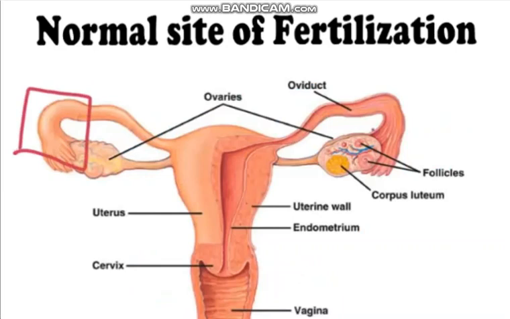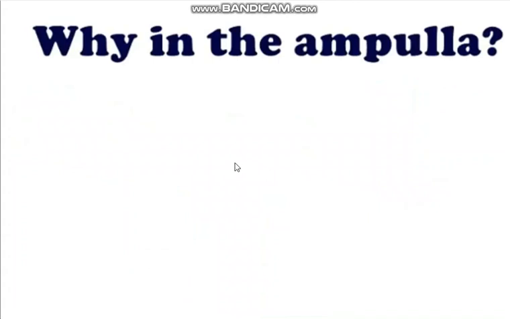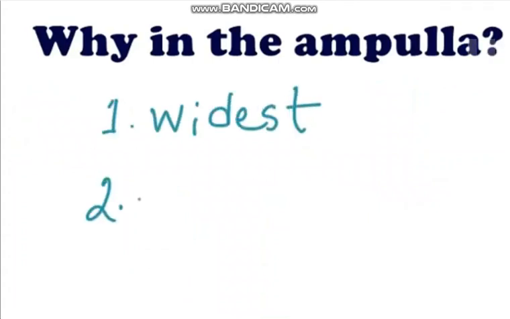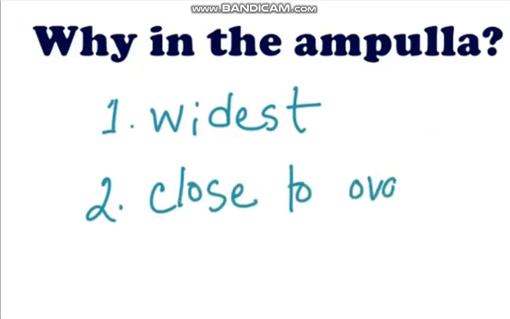The normal site of fertilization is the ampulla. This is the uterine tube, this is the uterus, and these are the ovaries, both are ovaries, and this is the ampulla. Why does fertilization occur in the ampulla? Because it is the widest part and close to the ovary.